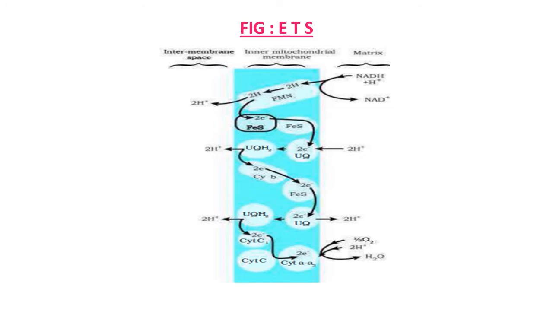And if we talk about the FADH2 molecule, this FADH2 produces 2 molecules of ATP. So that is important here. One molecule of NADH gives 3 molecules of ATP, and one molecule of FADH2 gives 2 molecules of ATP.